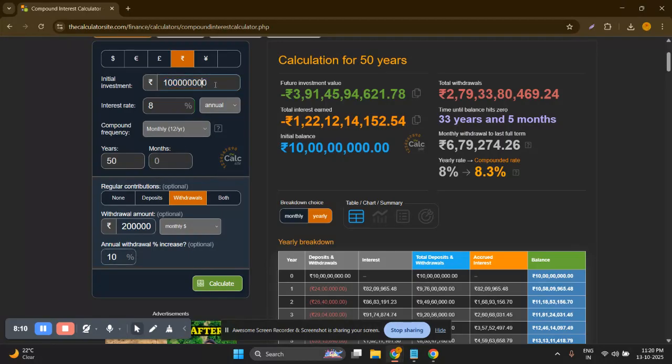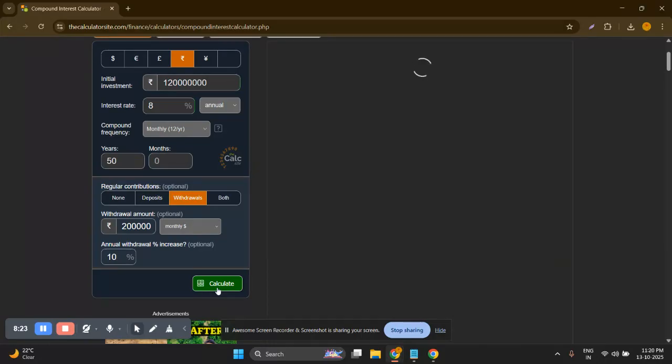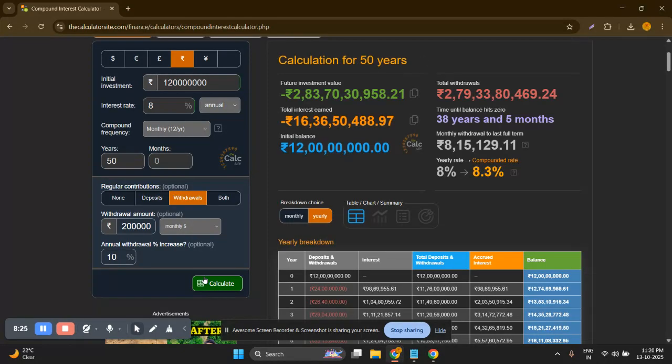So we have to increase it to 12 crore. Now you can see that still it's showing that it's too much. So let me reduce this amount to 7.